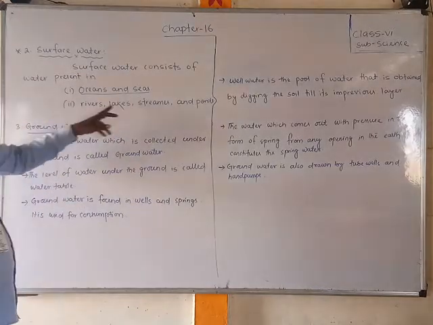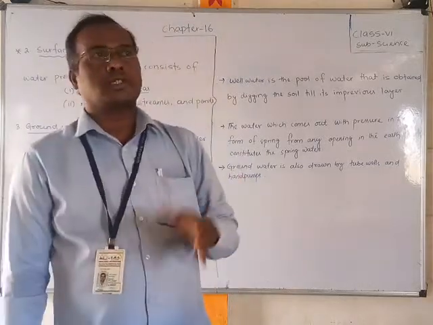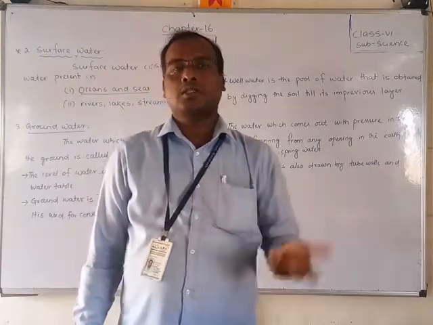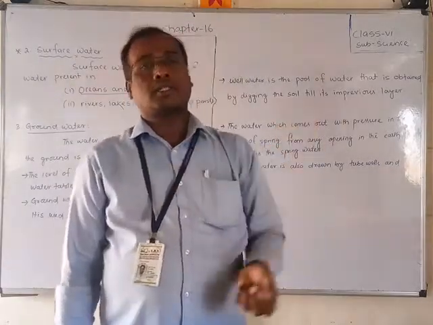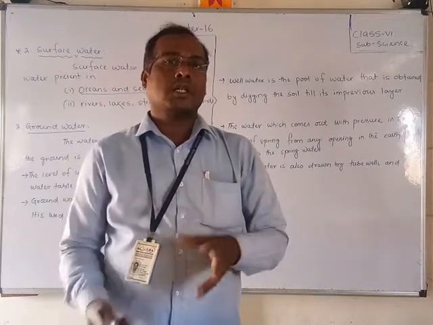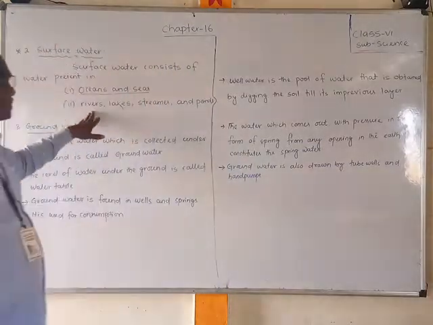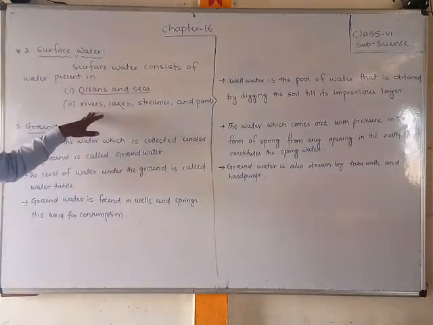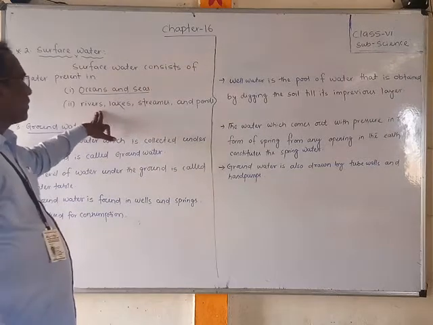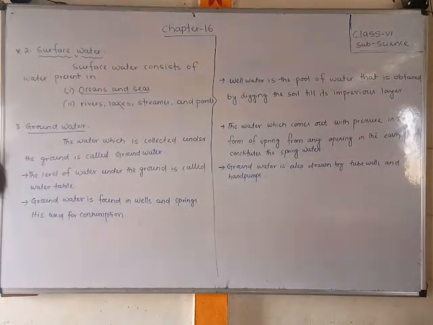Next are the rivers, lakes, streams and ponds. These generally give us fresh water, so it is possible to consume it, but we do filtration and then consume it.